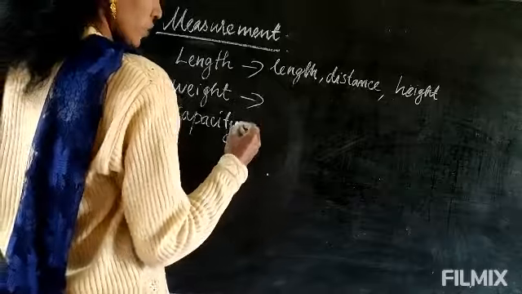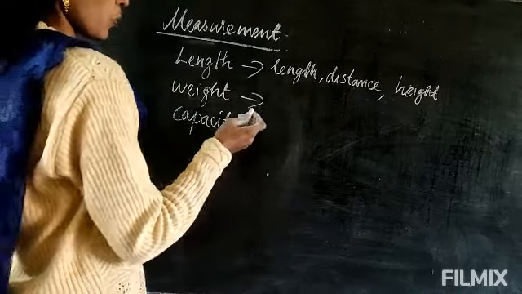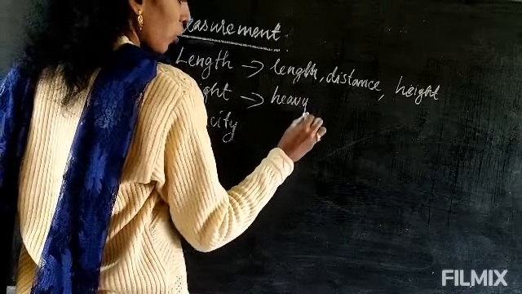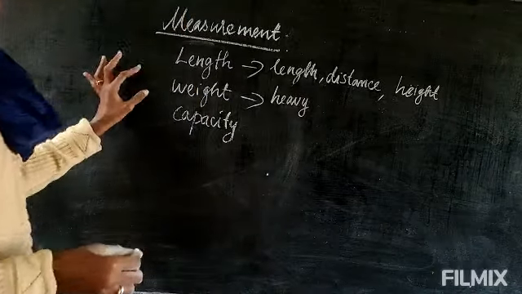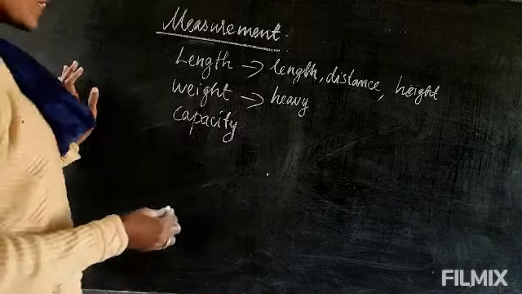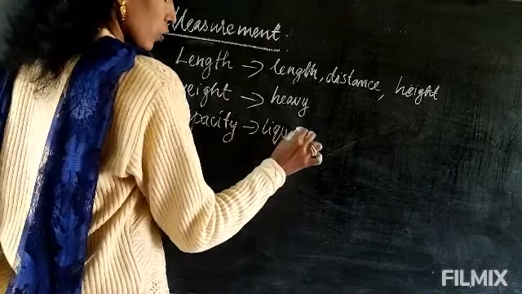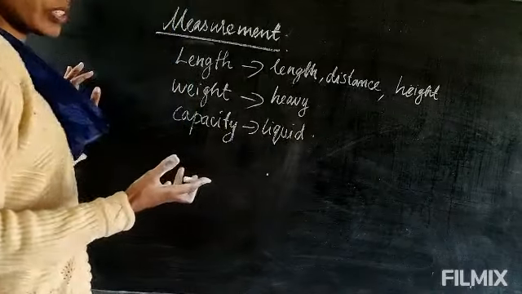Weight is used to measure the heaviness, how heavy the object is. Capacity is used for liquid, to find the capability of the object.